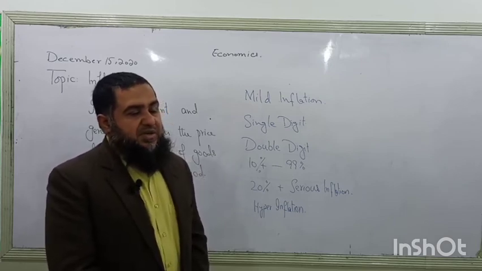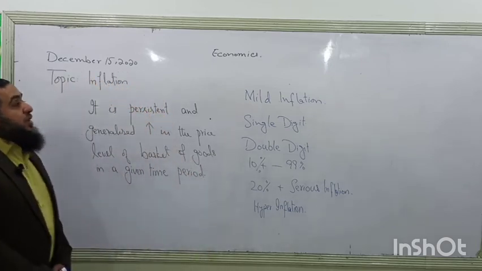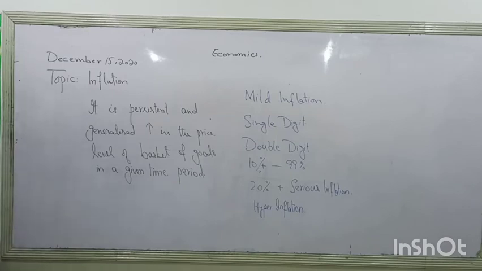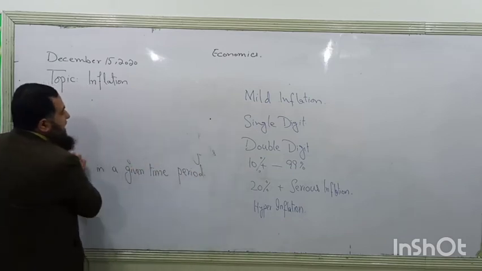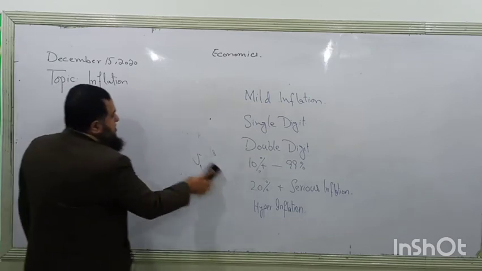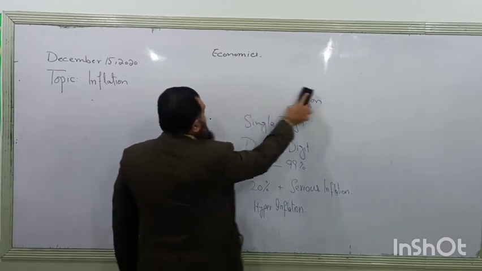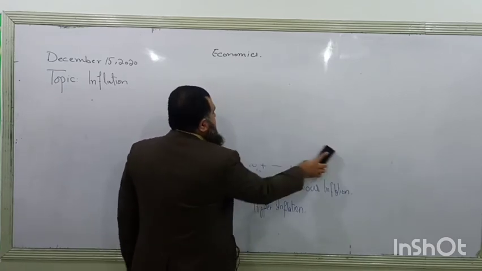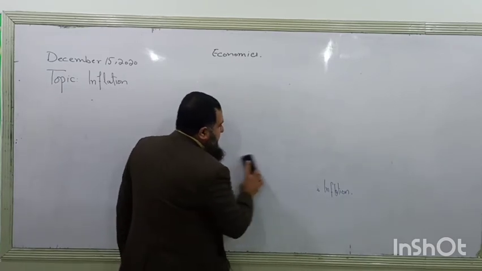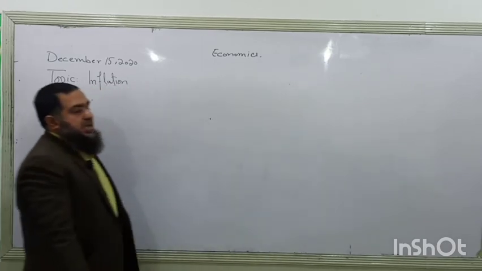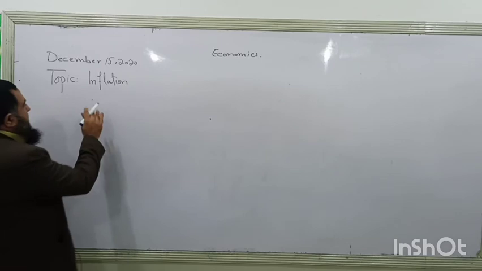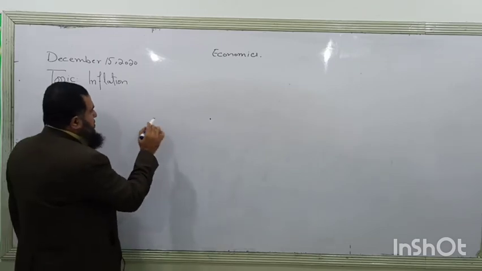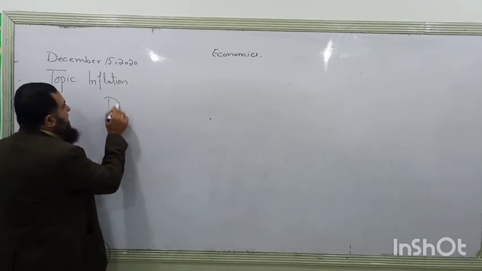So now we have studied what is meant by inflation and what the different degrees of inflation are. It can be mild inflation, single digit, double digit, and another one which is called hyperinflation. There are two more things which I want to explain. One is called deflation.